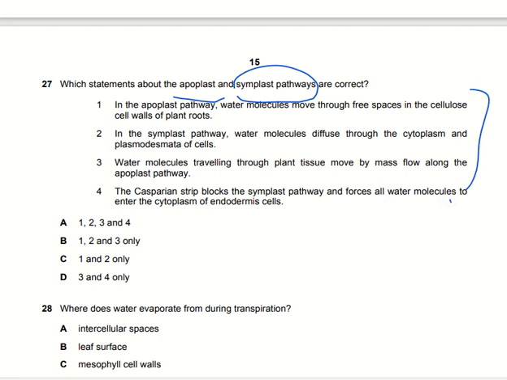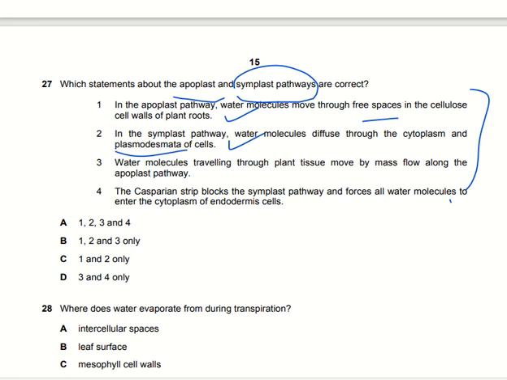In the apoplast pathway, the water molecules move through the free spaces in the cellulose cell walls of the plant roots. Yes. In the symplast pathway, the water molecules diffuse through the cytoplasm and the plasmodesmata of the cells. As I already discussed, the symplast pathway is related to the plasmodesmata, so it is the correct option.